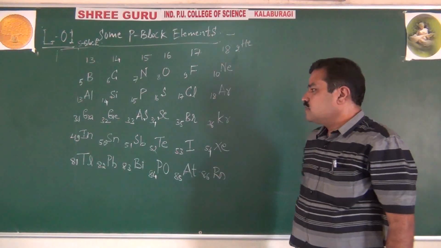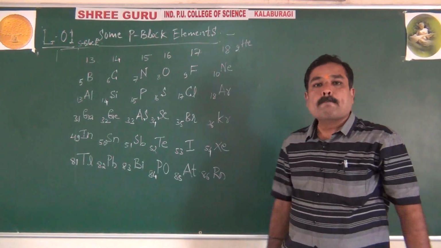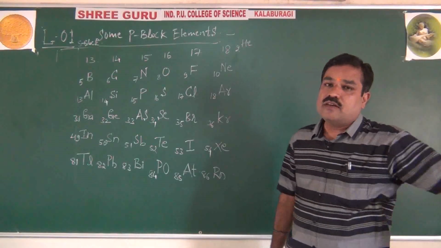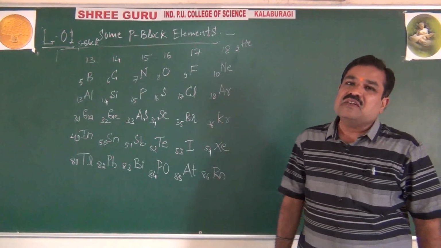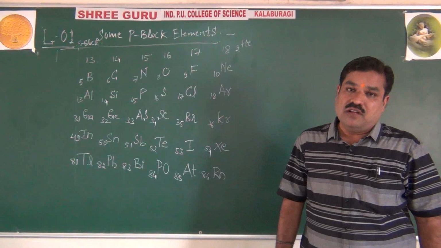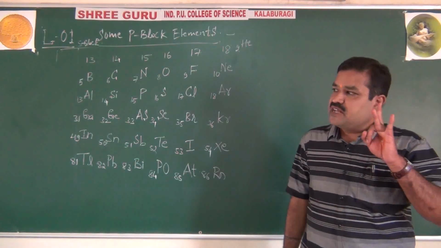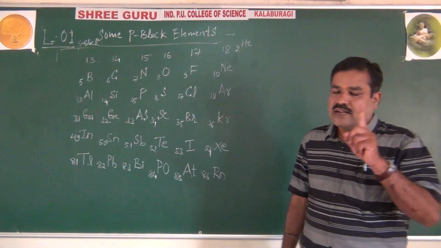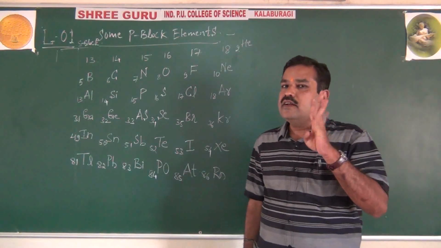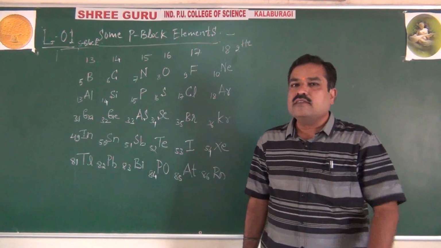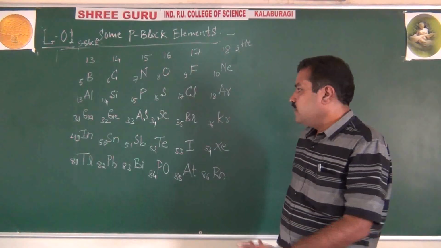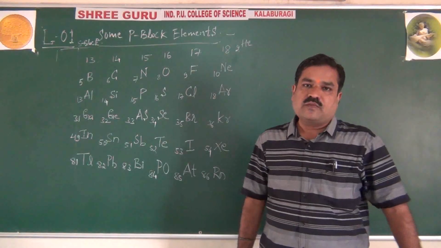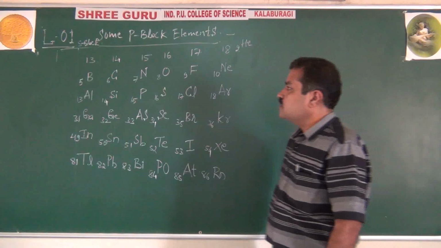So students, you have to remember atomic number with the help of your first year periodicity numbers. That is called magic number. First period, very shortest period containing 2 elements, then shorter periods, second and third, 8 and 8, then 18 and 18, then longest period 32. That concept only we have used. Very simple.